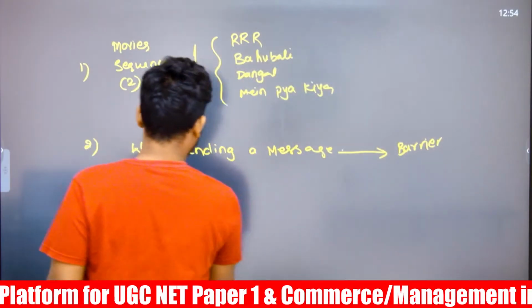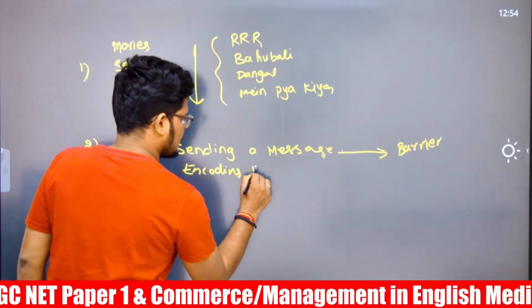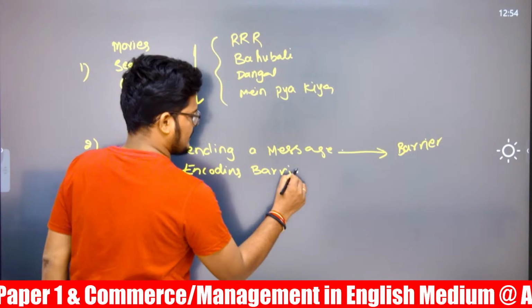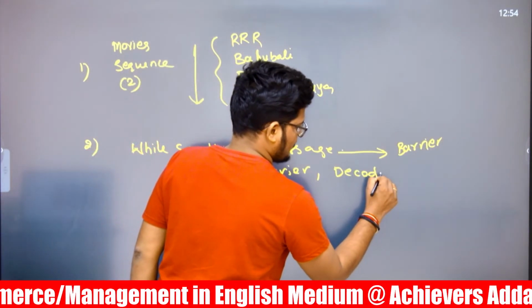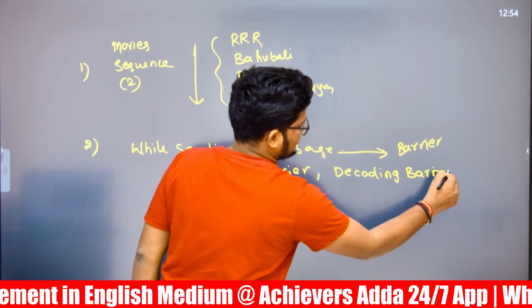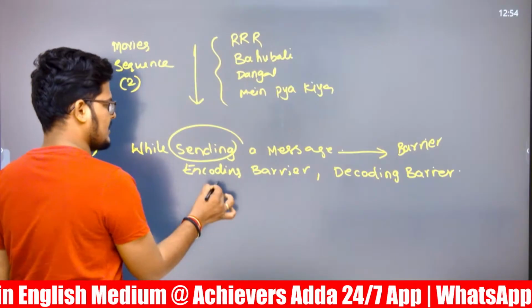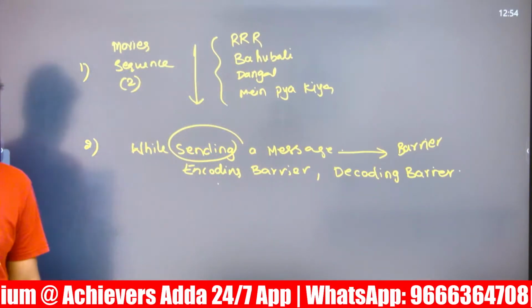The answer is not clear. Some are saying it is a decoding barrier, but it will be decided based on the question framing. If it is sending related, encoding barrier. If it is receiving related, decoding barrier will be the answer.